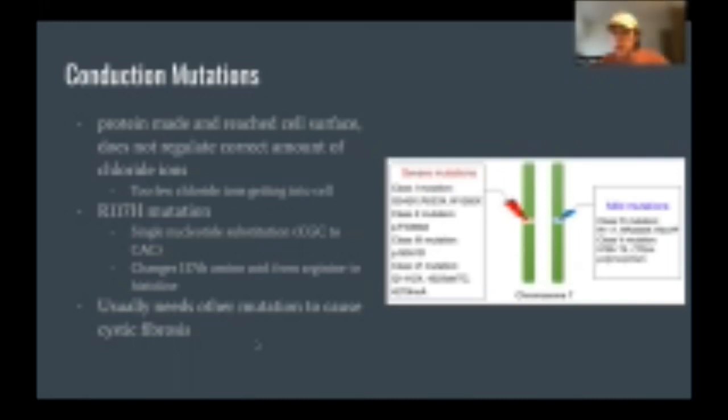This mutation is not a really strong cause of cystic fibrosis and usually needs another strong mutation, such as a deletion, F508del, in order for a patient to develop cystic fibrosis. As seen in this picture here, we have minor mutations, which is the class 4 of R117, versus severe mutations such as F508del right here.